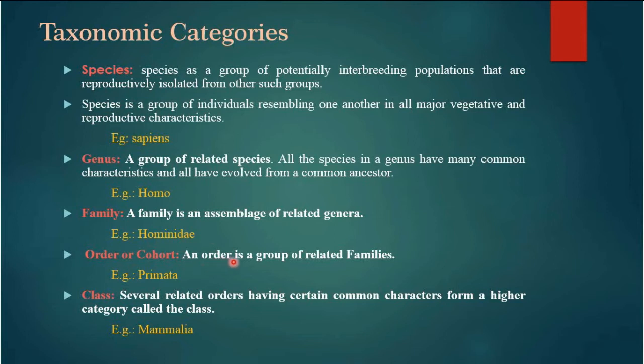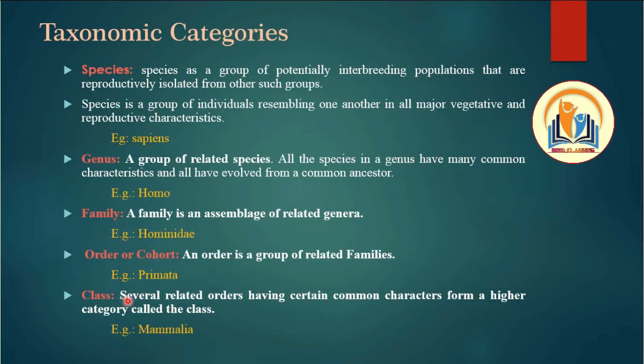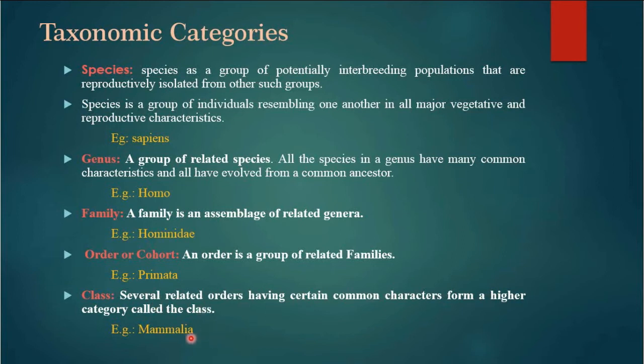Order. An order is a group of related families. When families are assembled, they form an order, like Primata. Next is class. Several related orders having certain common characteristics form a higher category called the class. Many orders are assembled in a class, like Mammalia.